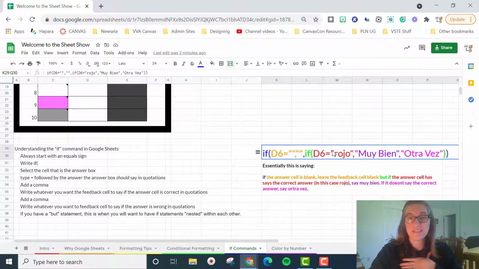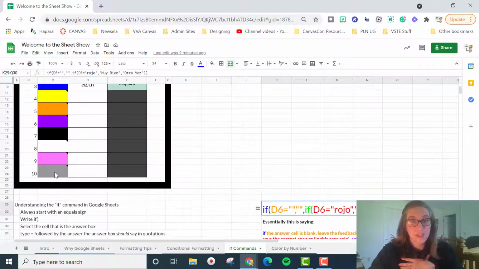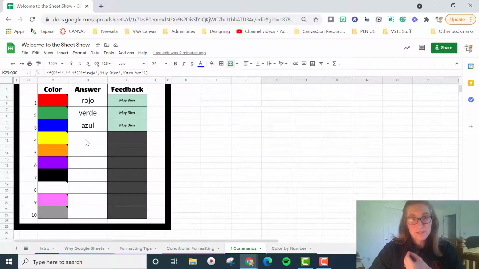So if this cell says rojo, then we want the cell to say muy bien. If not, that's that comma there, we want it to say otra vez. Then we have two parentheses at the end. The first parenthesis goes with the second if, and the last parenthesis goes with the first if over here.